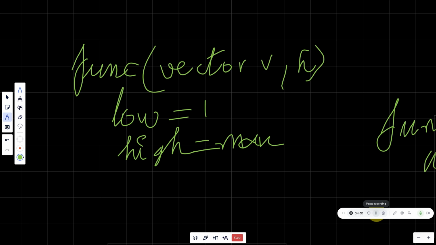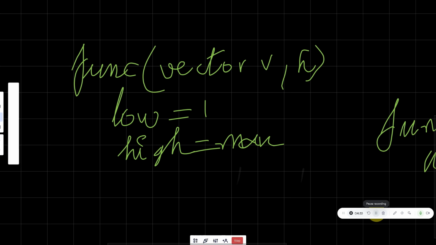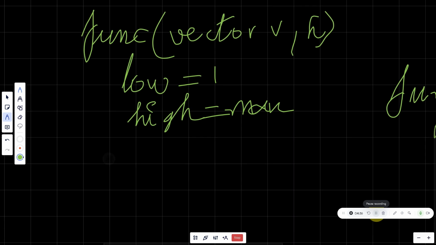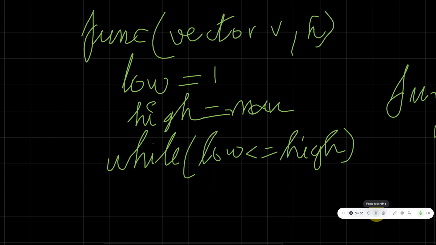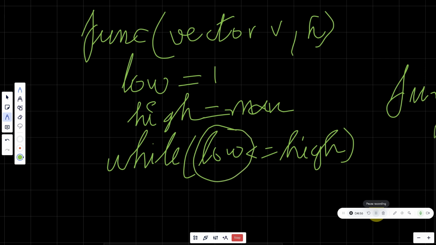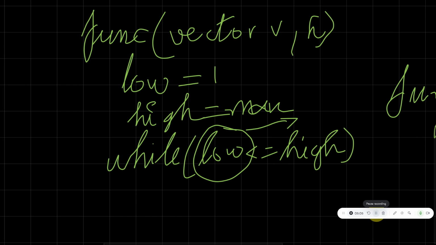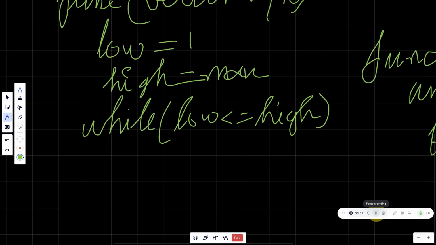With the values that have been given to us already, it is now easy for us to solve. Now we'll have a while loop which runs while low is less than or equal to high. If the high value is less than low, then the while loop gets terminated, and low will be our answer. So this is how we'll deal with this while loop, and let us see what happens inside.